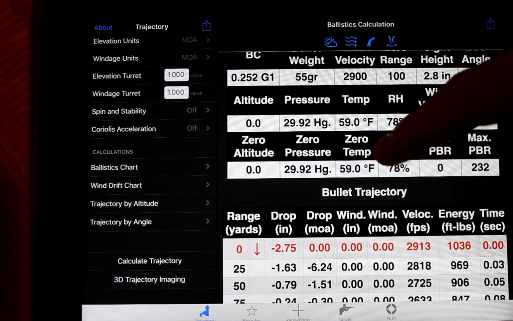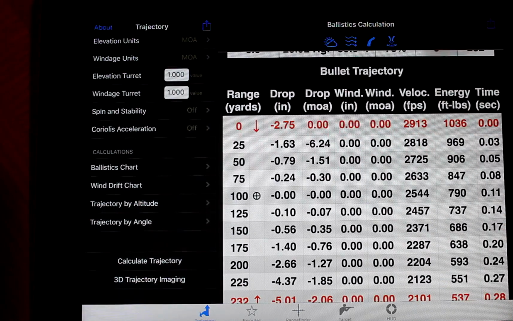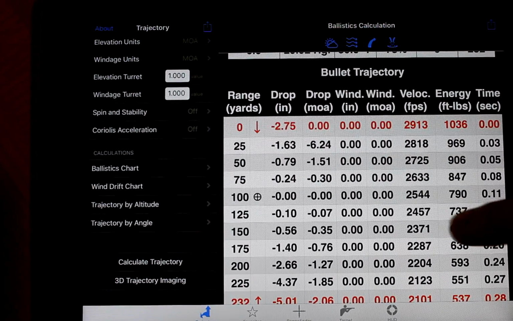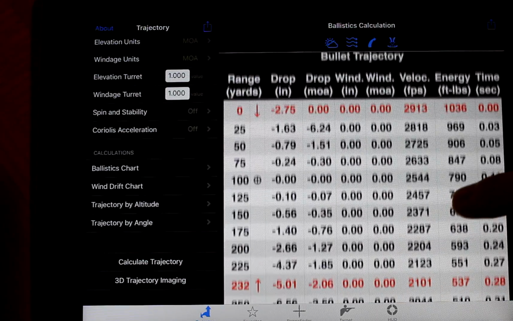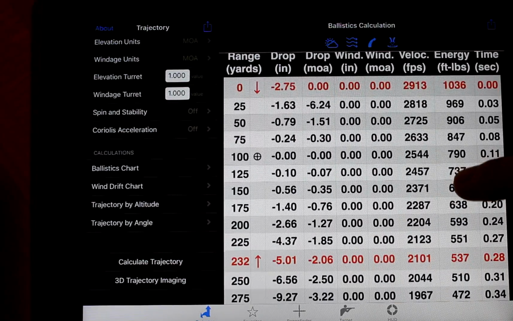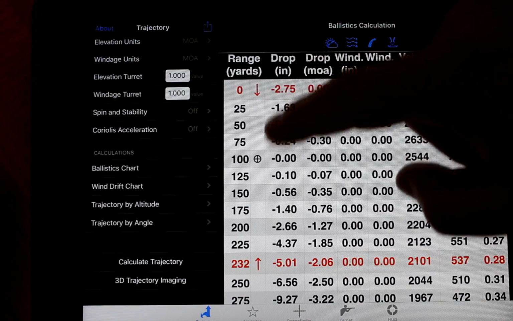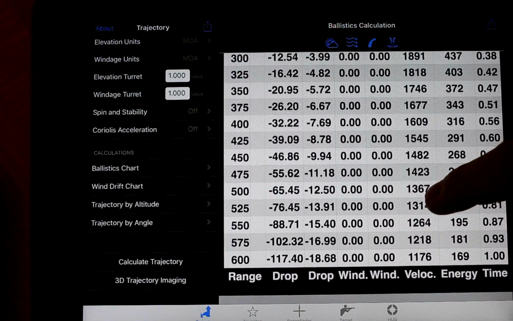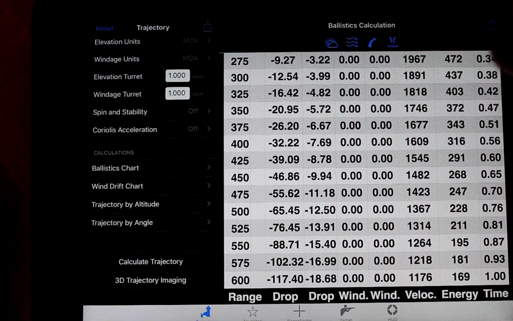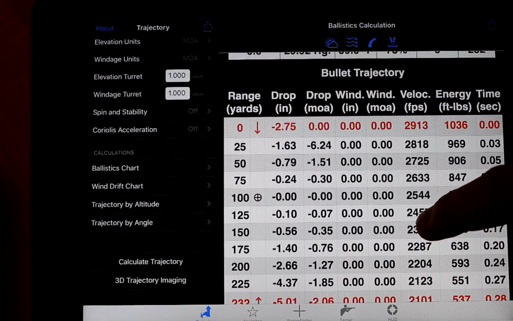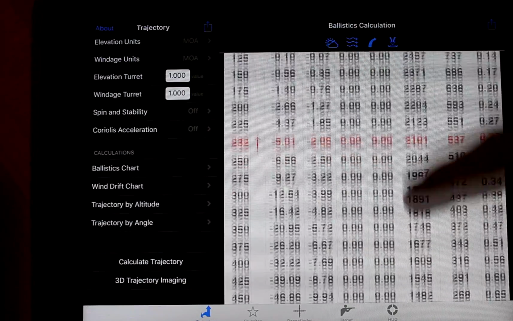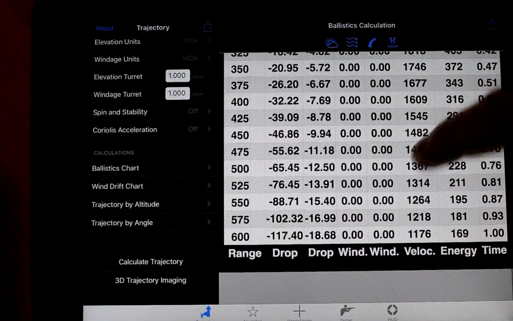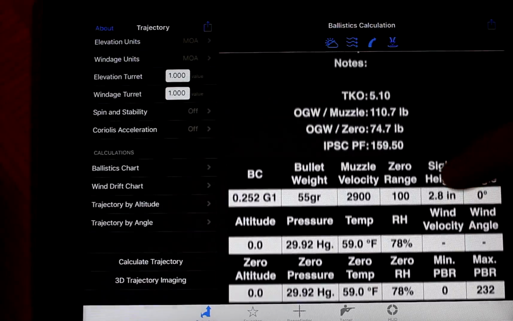Same thing here. And this is the most useful thing on this page in this report, I think. There's your trajectory. It takes the data in the graph and puts it into a chart. And then there's your 25-yard increments, and it goes all the way up to 600 yards. So at 600 yards, I'm going to have a 117.4 inch drop on that projectile. So this is useful.